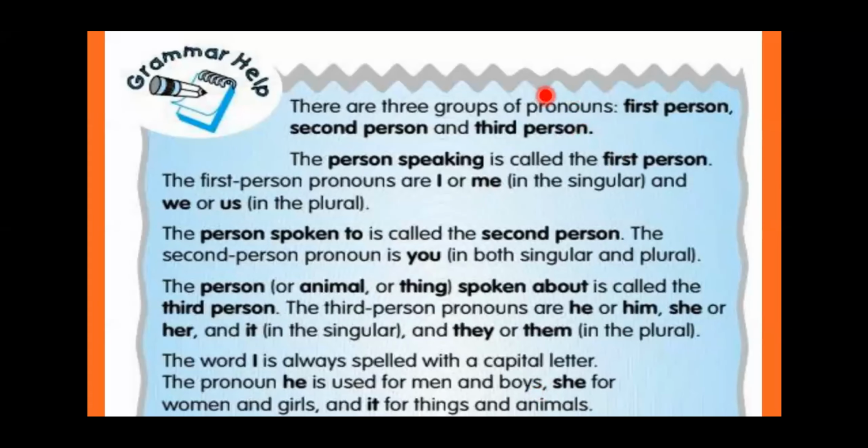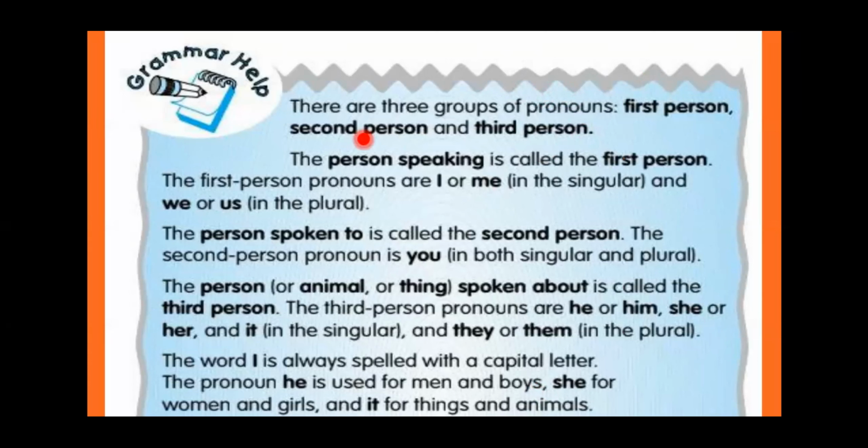Now let's see over here. In pronouns, there are 3 groups of pronouns. How many groups are there? 3 groups: first person, second person, and third person. So this is very simple. First person is me. Now who is talking over here? Your teacher is talking, right? I am speaking. Yes, so I'll be the first person. Who is listening to me? You all are listening to me. So you will become the second person.